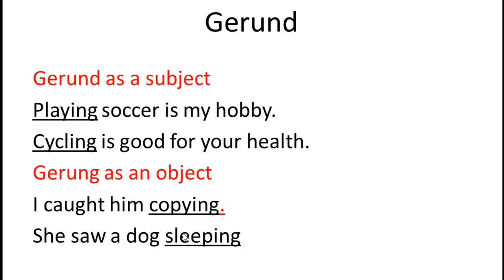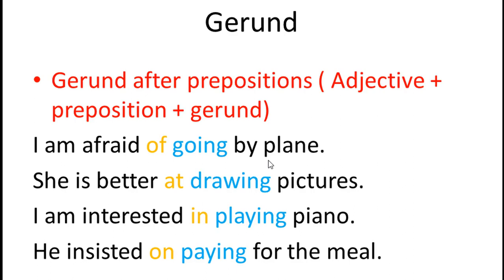Look here, gerund ነው። Gerund as an object ሆኖ ነው የምንጠቀምበት። ስለዚህ የgerund አጠቃቀማችን subject ላይ መጠቀም እንችላለን፣ object ላይ መጠቀም እንችላለን። Yes, object ላይ ስንል it comes after the direct or the indirect object ይመጣሉ። I caught him copying ማለት ኮፒ ሲያደርጉ ይዤዋለሁ ነው። ውሻው ተኝቶ አይቼዋለሁ ነው። Which is called verbal noun እንላቸዋለን። Verbal nouns.